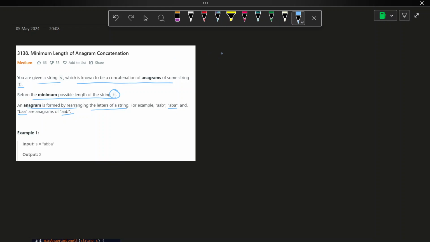Right, so we are given a string, suppose here it is ABBA. If I take only length one, every string will be A, B, B, A, right? So this frequency is not correct, because here it is A but no B, and there is no A but B is present.